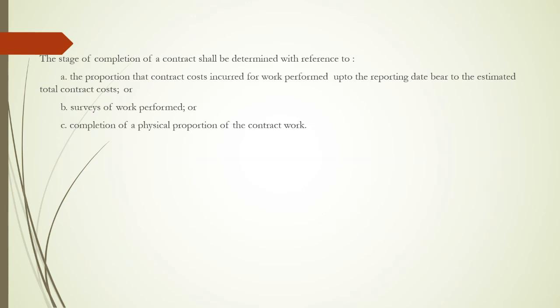But if it falls between 25% and the almost completed stage, then we have to compute what percentage of total work has been completed. For that purpose, the stage of completion of a contract shall be determined with reference to the proportion that the contract cost incurred for work performed up to the reporting date bears to the estimated total contract cost, or surveys of work performed, or completion of a physical proportion of the contract work. On that basis, how much has been performed as per the estimated total contract, there would be certain stages of completion, presumed as per the pre-written contract.